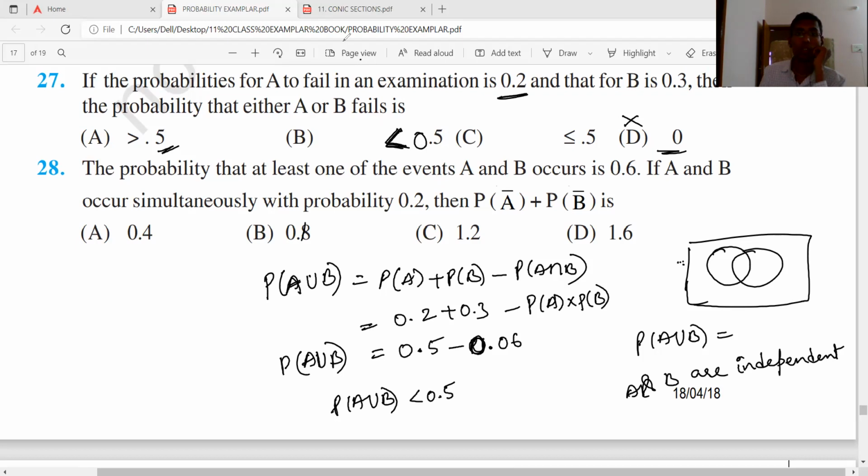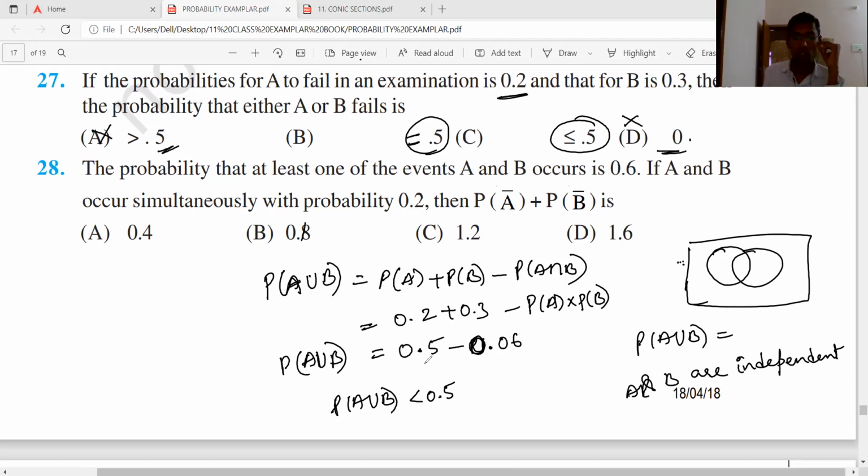Okay, just a minute. Here, let's say this is equal to 0.5. That means this is less than or equal to 0.5. Greater than is not possible.